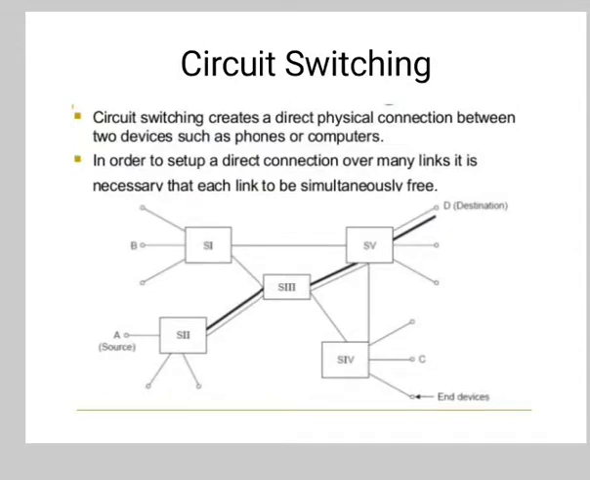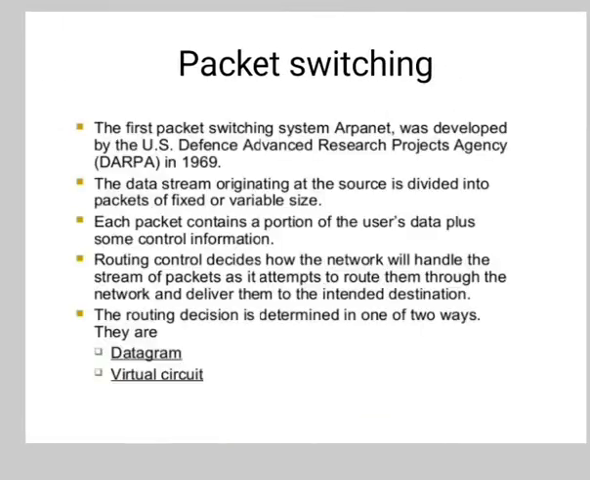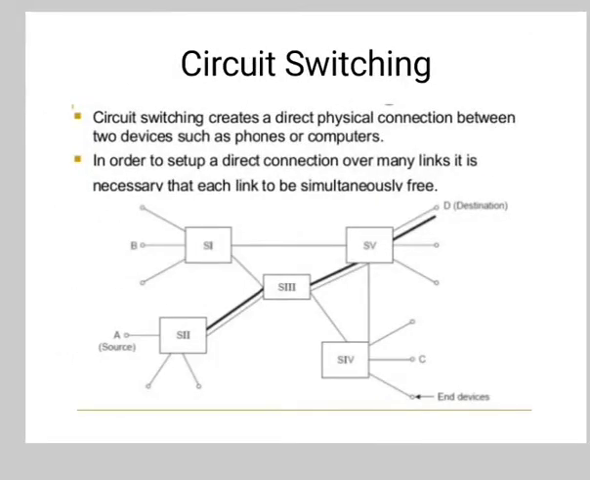The next switching technique is circuit switching. Circuit switching creates a direct physical connection between two devices such as phones or computers. In order to set up a direct connection over many links, it is necessary that each link be simultaneously free. So here is a diagram of a circuit switched network. At the bottom left there is a source and at the right top there is a destination.